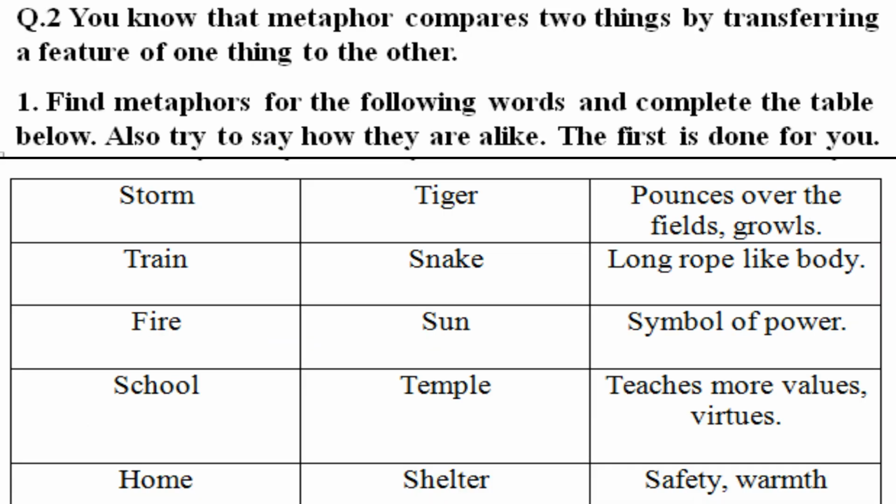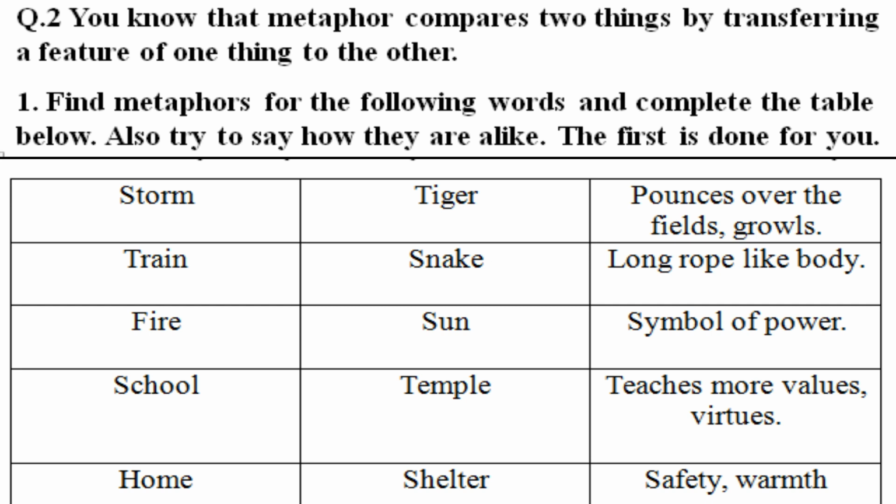Question 2. You know that metaphor compares 2 things by transferring a feature of one to the other. Question 1. Find metaphors of the following words and complete the table below. Also, try to say how they are like. The first is done for you. Storm, tiger, pounces over the field, growls.